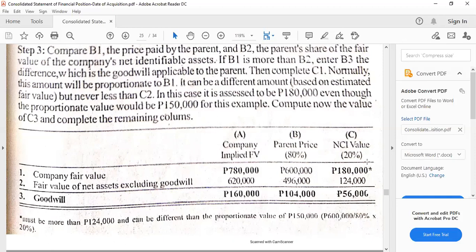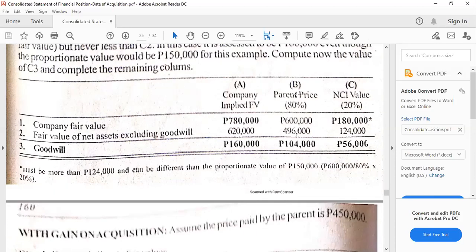This is given and this is the minimum, which is the proportionate share of identifiable net assets of the subsidiary. Anyhow, 150,000 is still greater than the minimum. So granting that this is really 180,000 as given, we just add this and we will get the goodwill, 160,000. Then we can simply say that a portion of the goodwill belongs to the parent and also to the NCI. Hopefully that is clear for this particular situation.